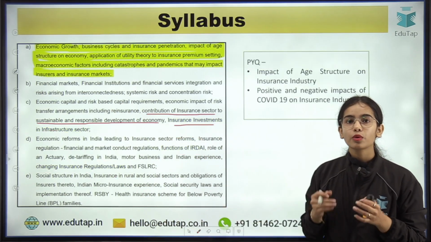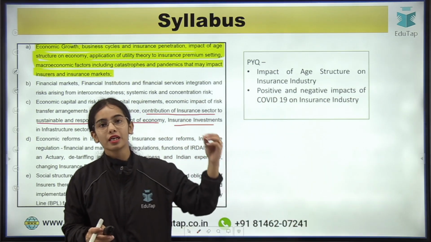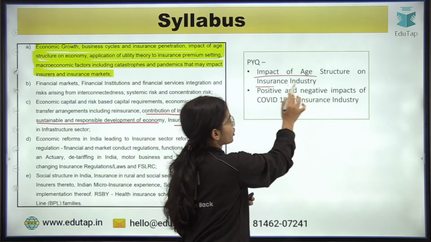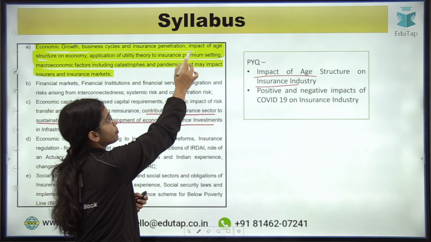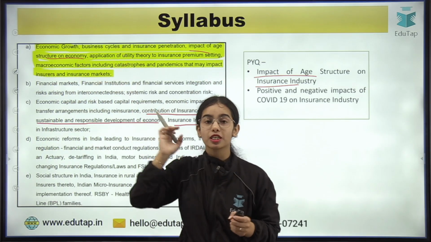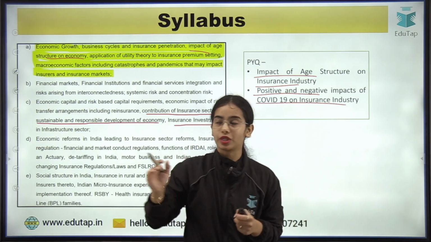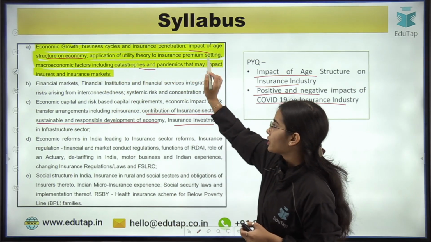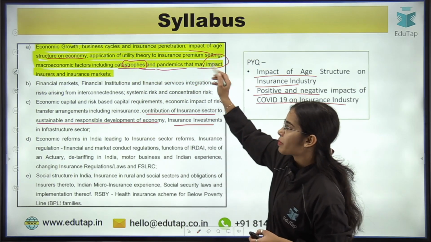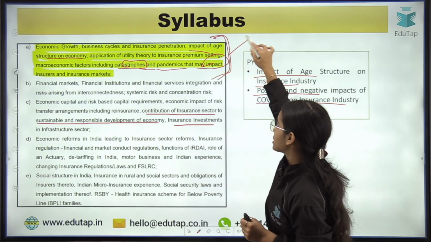Okay. Now the last point is the syllabus. We have seen that in the 2023 Phase 2 examination, there were questions on the impact of age structure on insurance industry. That is a question from your impact of age structure on economy. Directly from the syllabus, there was also a question on positive and negative impact of COVID-19 on insurance industry. That is directly from this point of macroeconomic factors, including catastrophe and pandemic, that may impact insurers and insurance market. So the A point of this whole syllabus becomes very important.